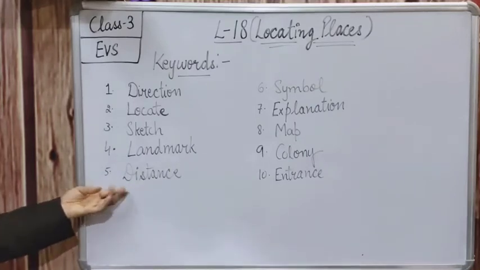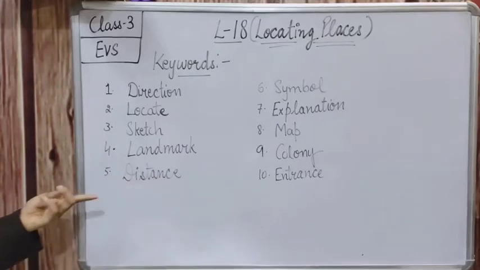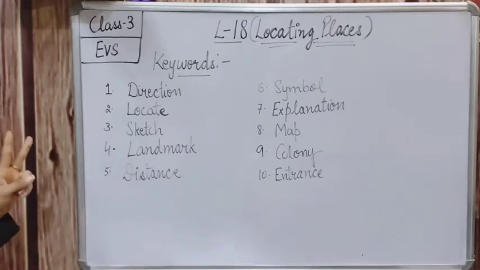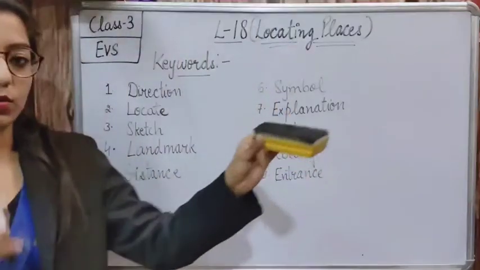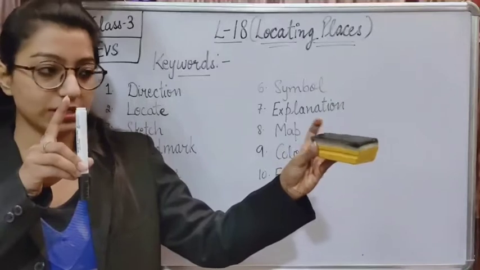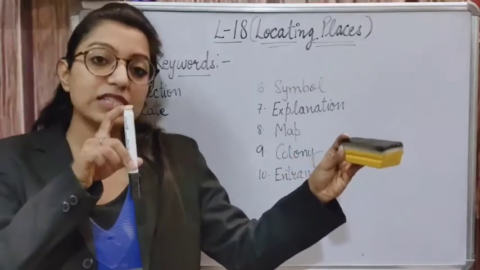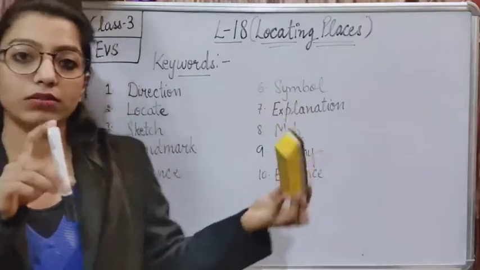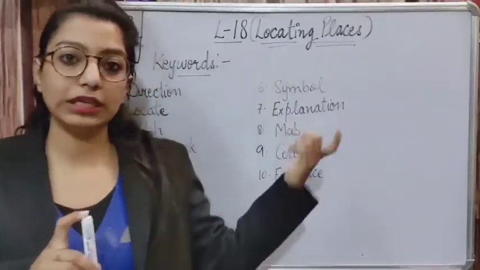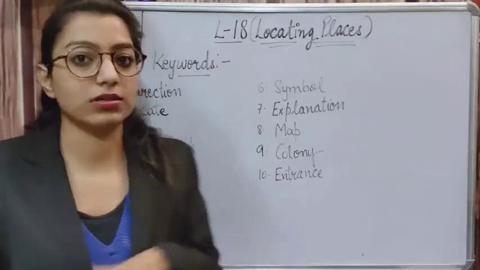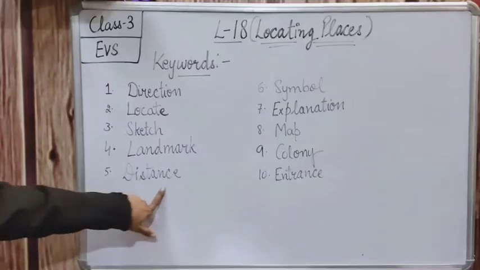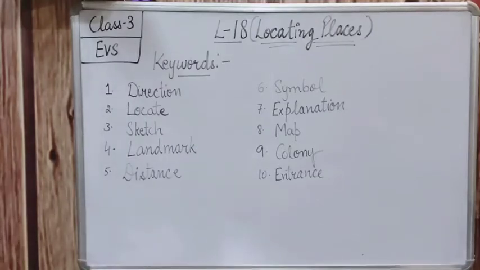Now, what is the meaning of distance? Distance is the fifth keyword, D-I-S-T-A-N-C-E. Distance is the amount of space between two places or two objects. Like I have these two objects, and यहाँ से लेकर यहाँ तक का जो space है, that space is known as distance. Like from my home to DPS, the space is known as distance.